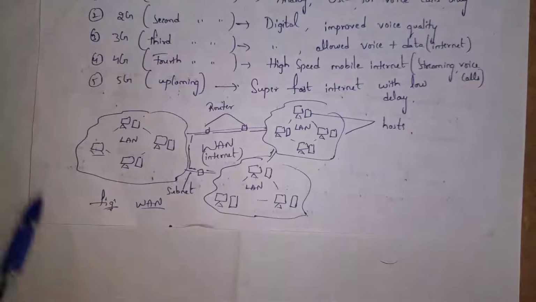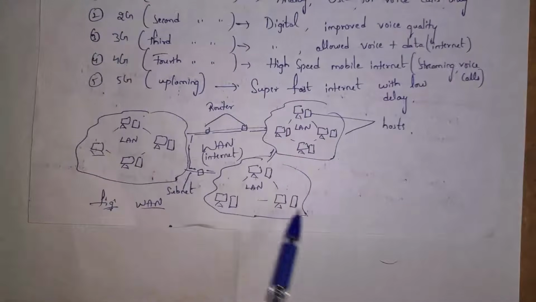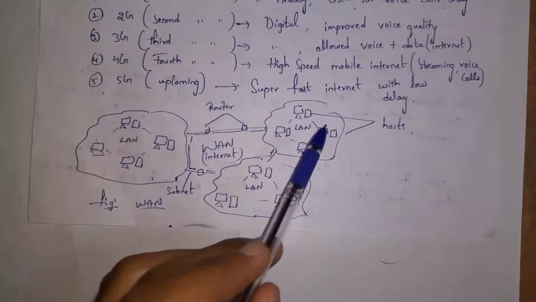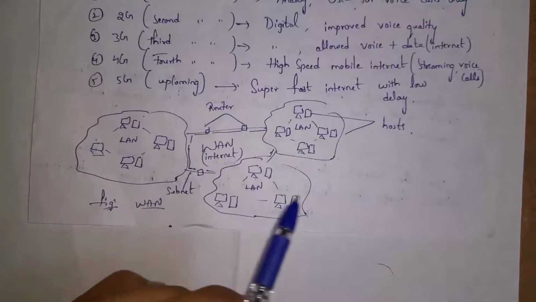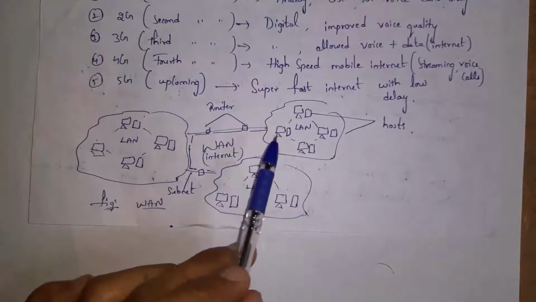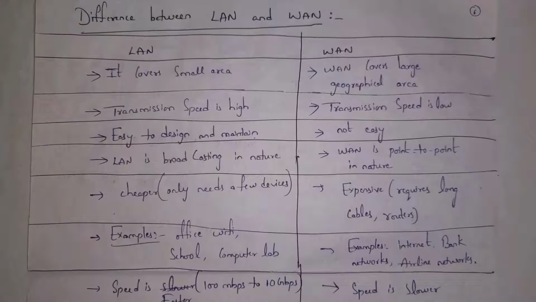This is the structure of a WAN. There are 3 local area networks. This is one company branch, another company branch and another company branch. All are connected by using the internet, where the internet is a wide area network. And this connection is established by using subnets, routers and cables, which together form the subnet. Next I will explain the difference between local area network and wide area network.